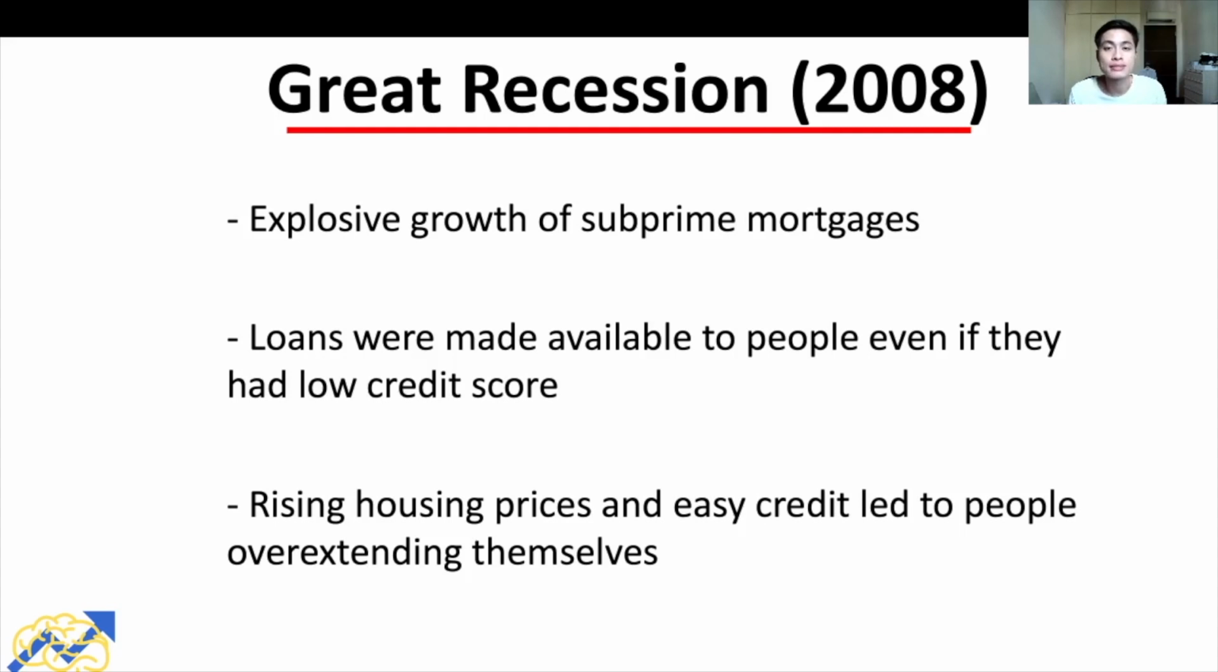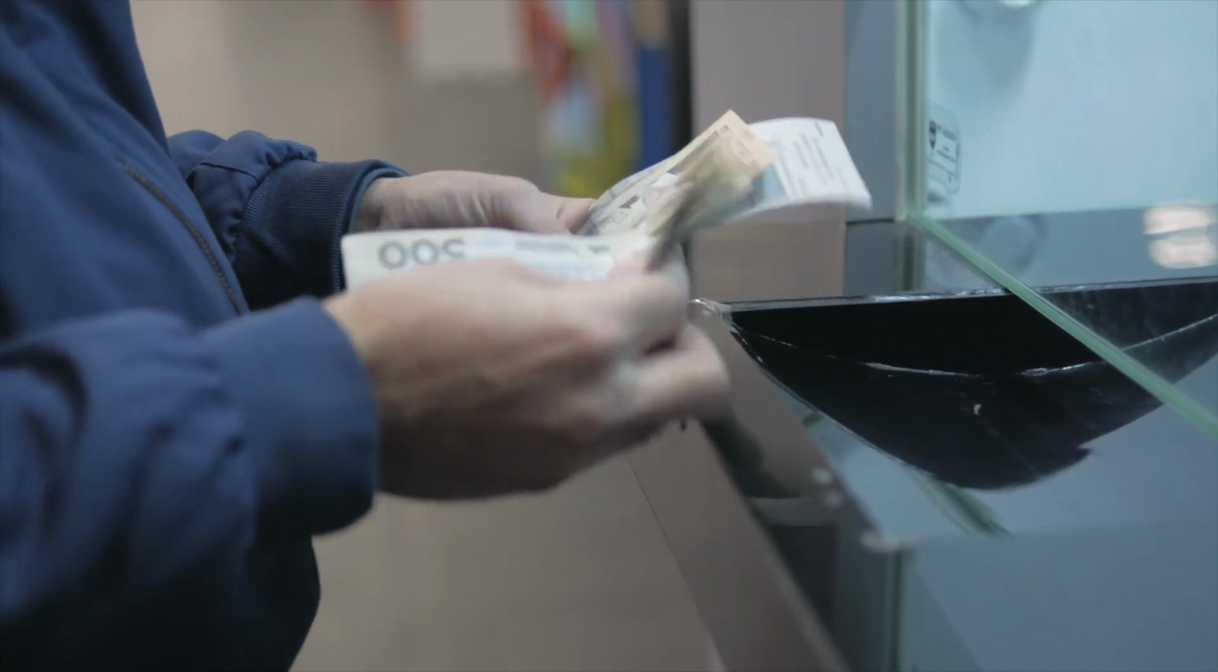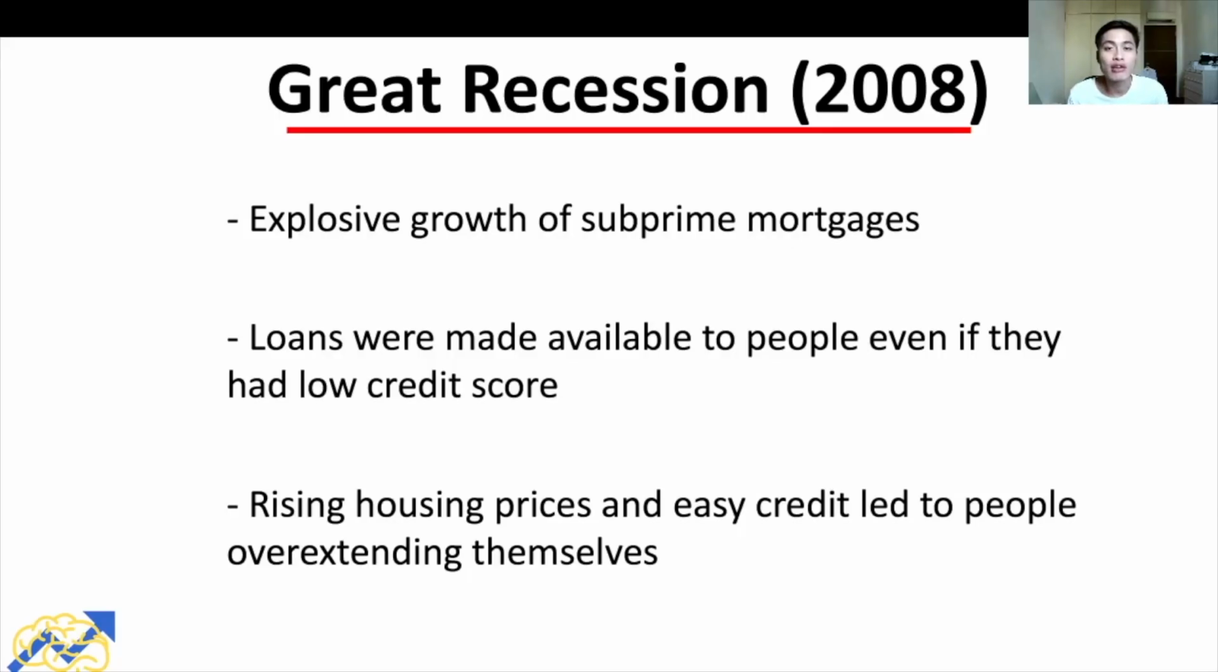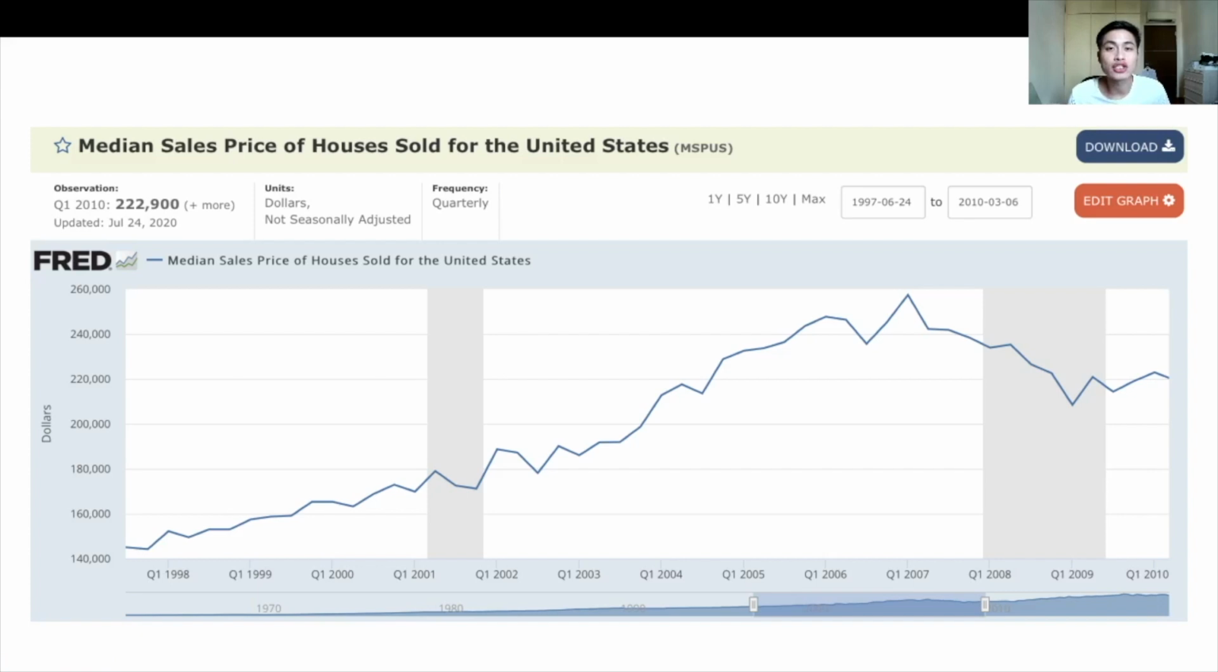While it might seem really incredulous that such loans were being made back then, they did actually take place in the 2000s. So loans were made available to people even if they had a low credit score. And because home ownership was high back then, rising housing prices and easy credit led people to overextend themselves. So they continued to borrow more and more. And at that time, it really seemed like everyone was enjoying prosperity. This is a chart showing the median sales price of houses sold in the US. And during the 2000s, it only increased over time.